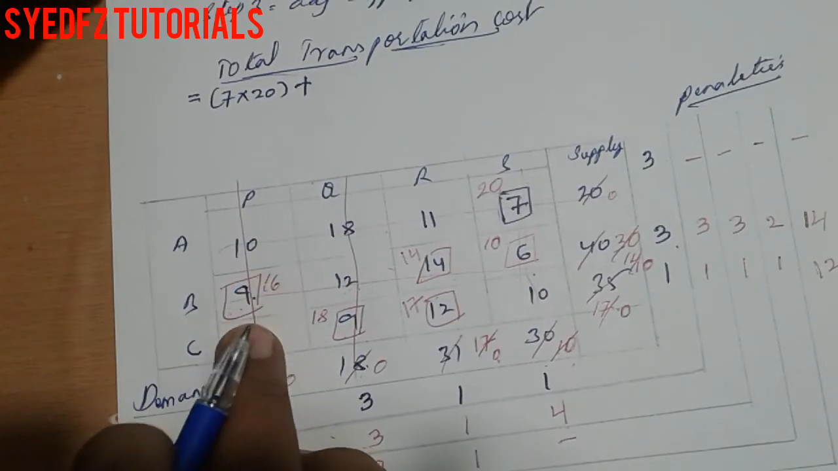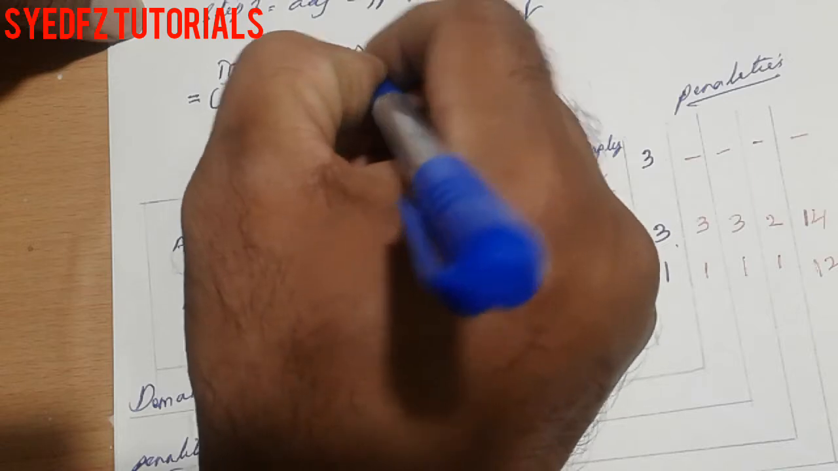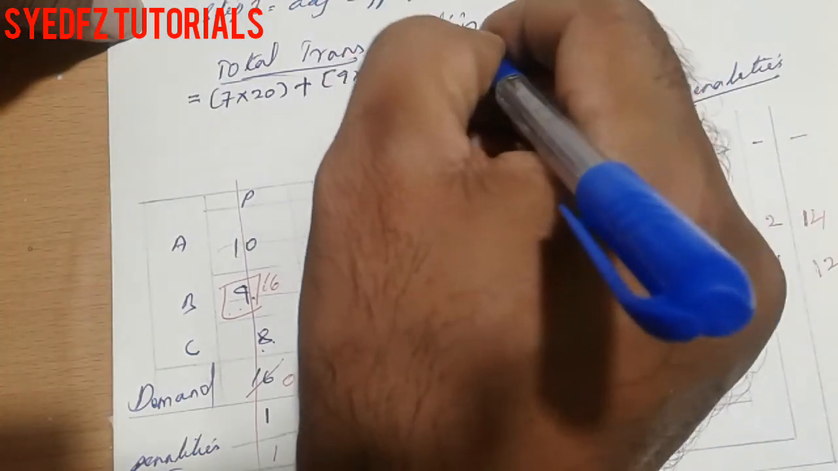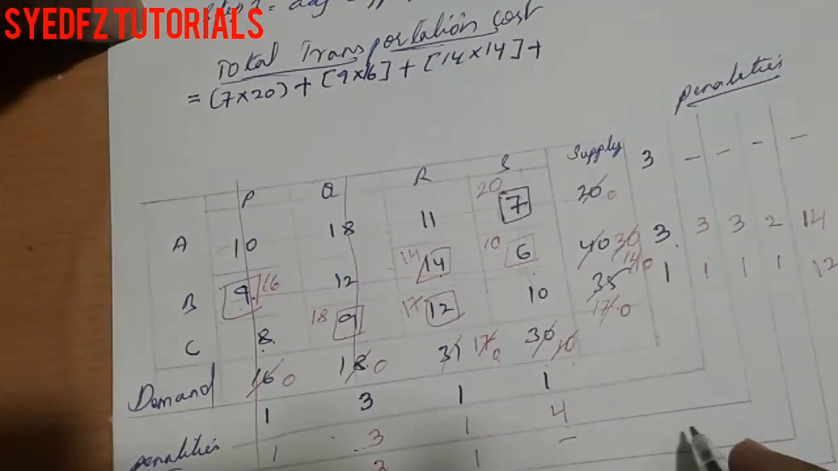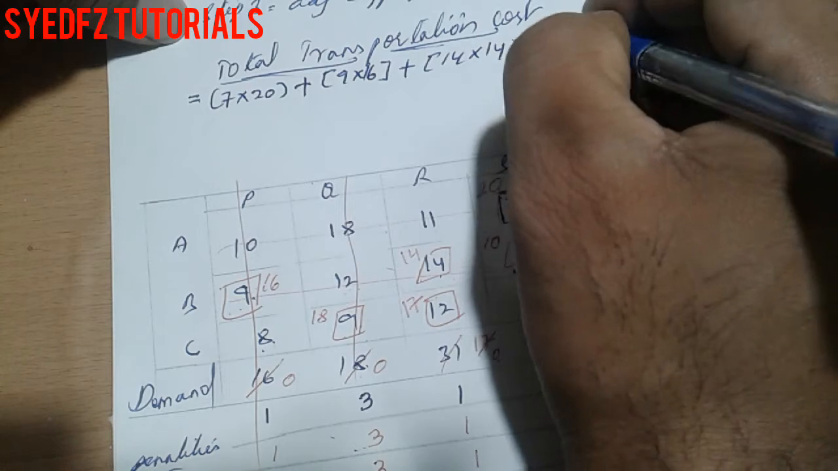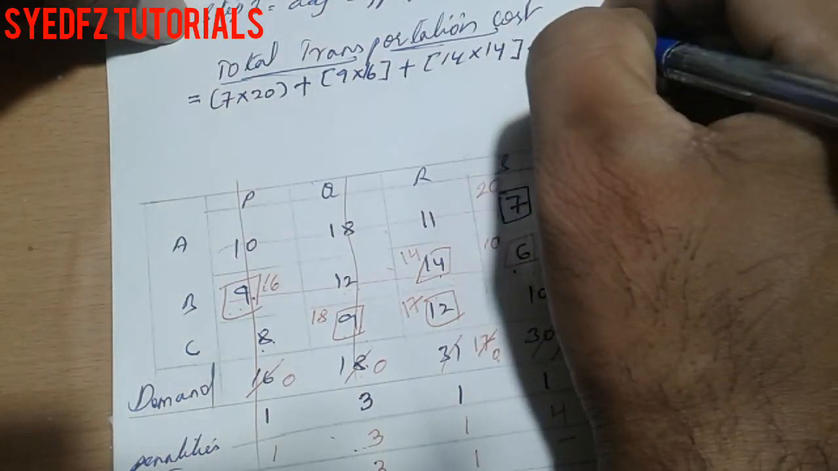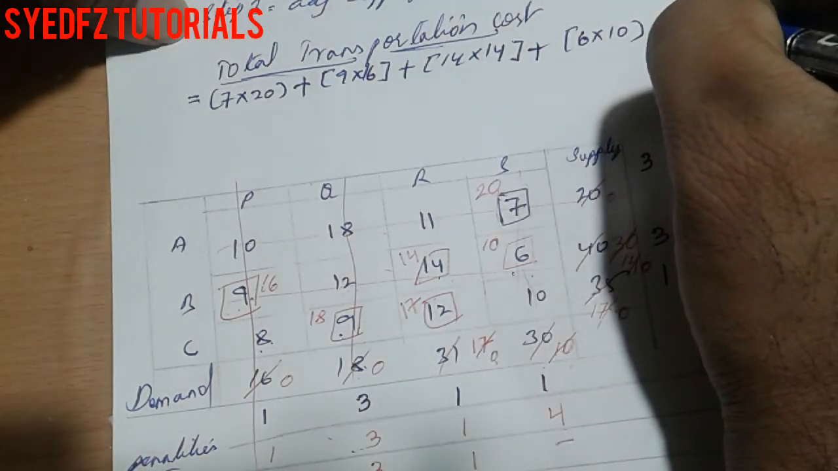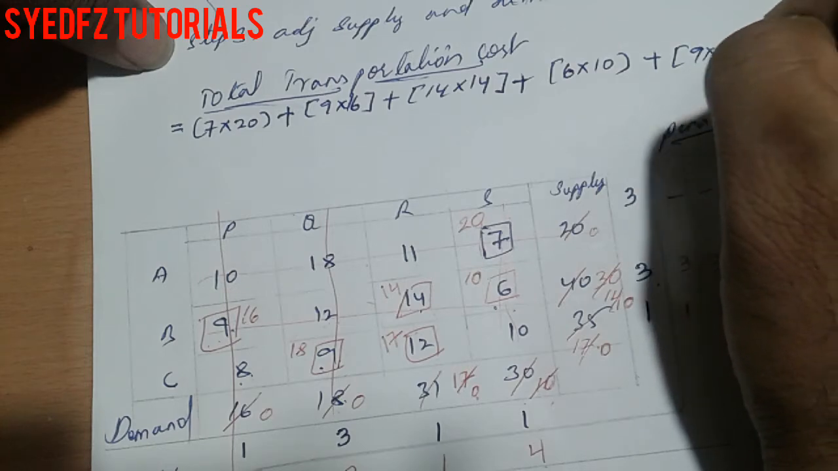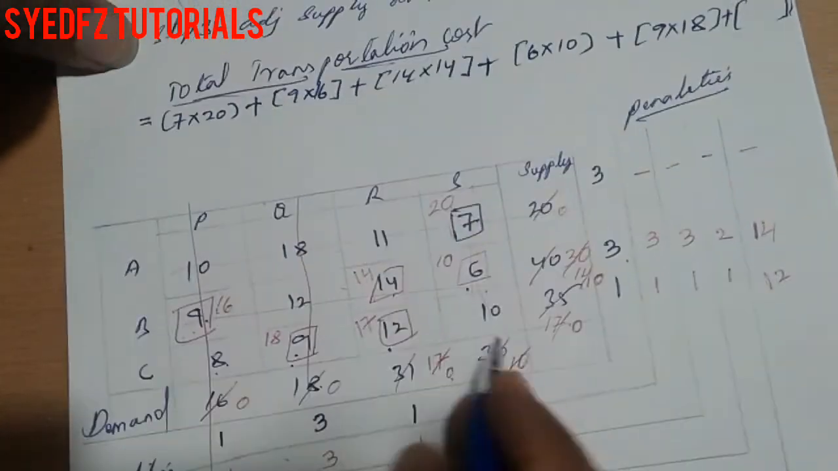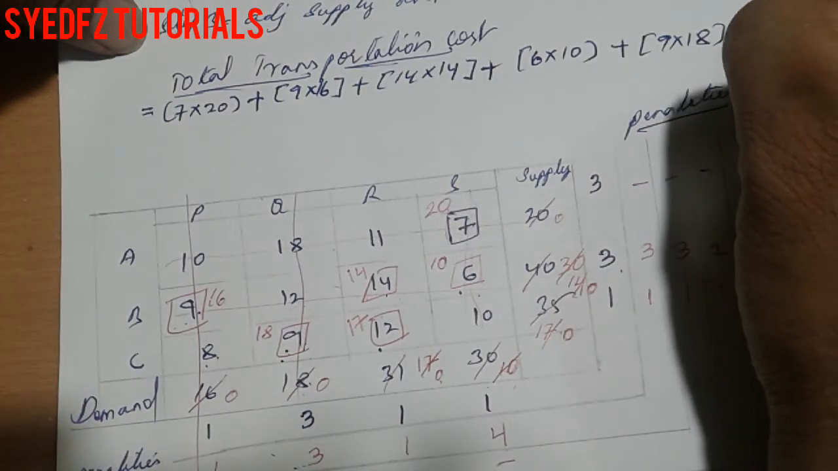plus 9 into 16, plus 14 into 14, plus 6 into 10, plus 9 into 18, plus 12 into 17 is the last.